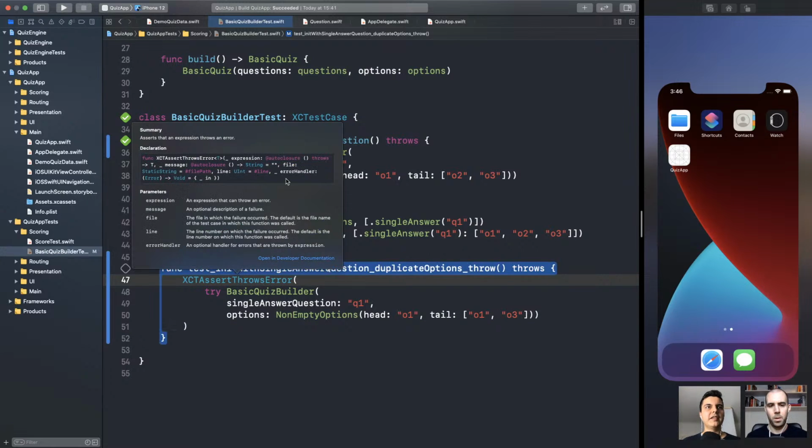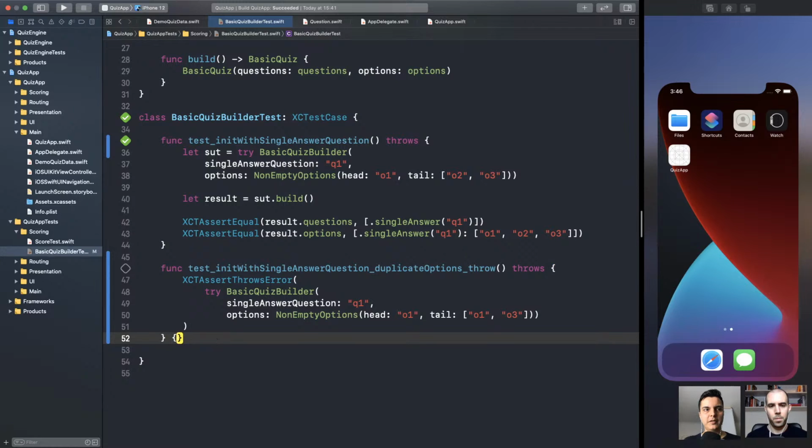So if it throws, you can check the API here. We have an error handler closure as the last parameter to this assertion. So here we can capture the error. And if you want to check which error was thrown, you can do it here. If it's important for you to check the error type, you can do it here. So in our case, let's make sure that we are throwing the right error type.